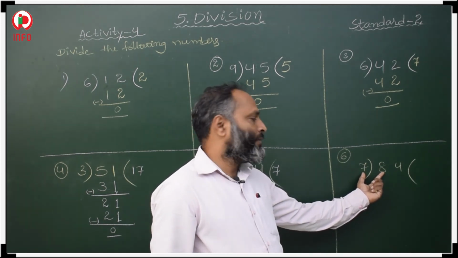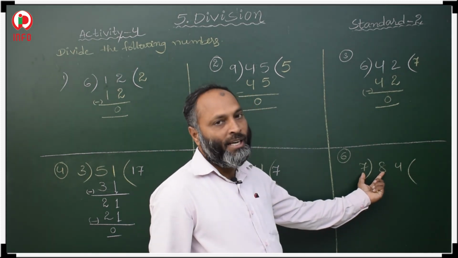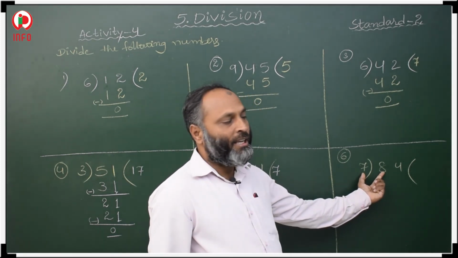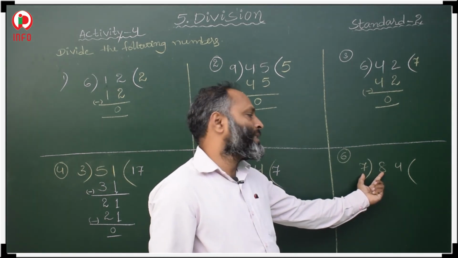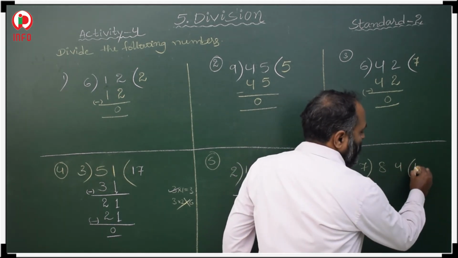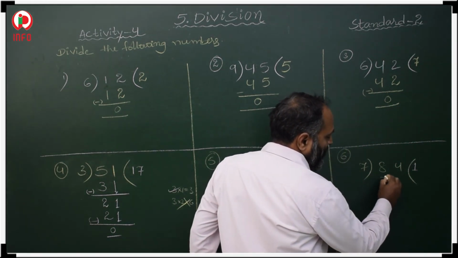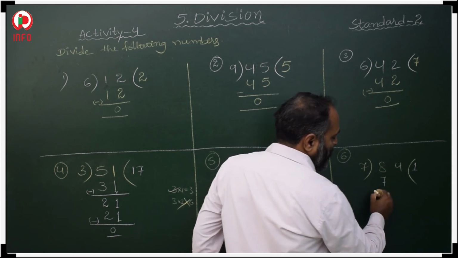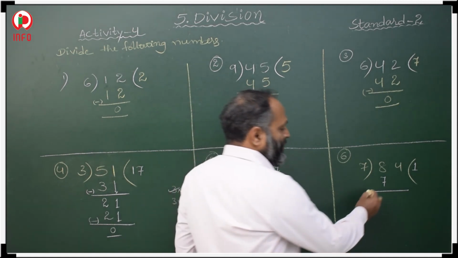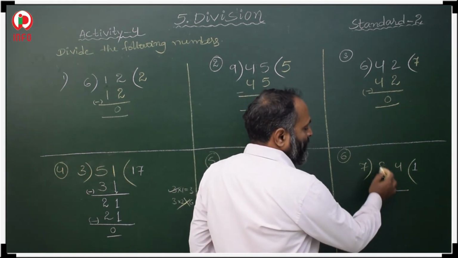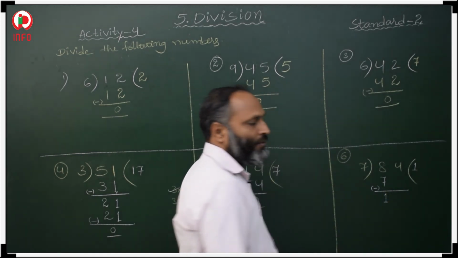7 1s are 7, 7 2s are 14. 14 is greater than this 8. So don't take 7 2s. We have to take 7 1s first. 7 1s are 7, we have to write 1 here, and that product we have to write below 8. Then minus it. 8 minus 7 is 1. We have to find the difference.